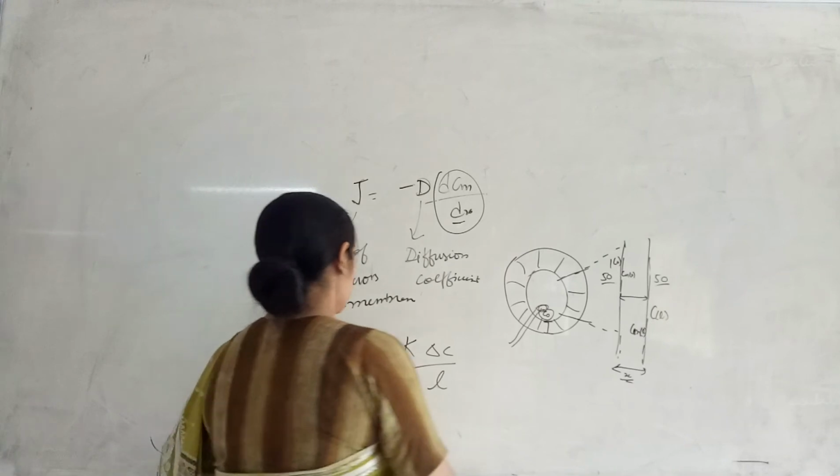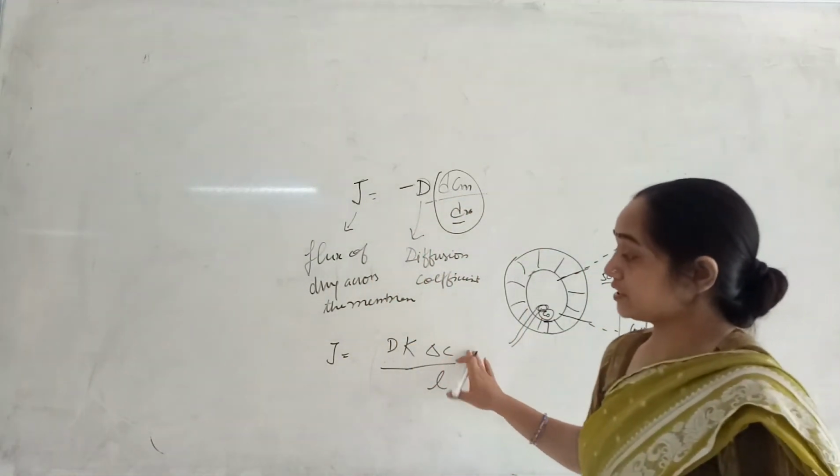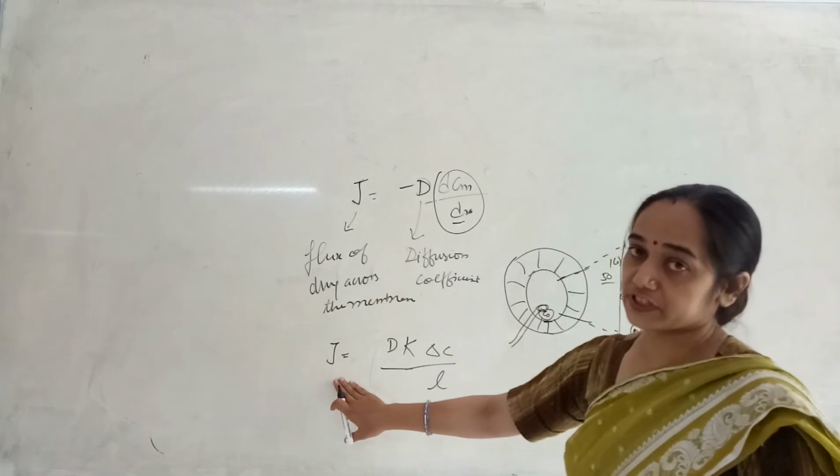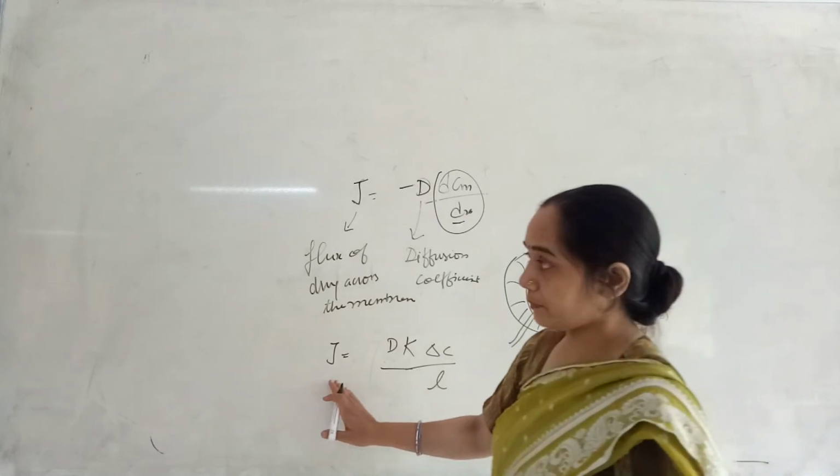It represents that if the change in concentration is higher, then obviously flux will be higher; if the path length is higher, flux will be less.